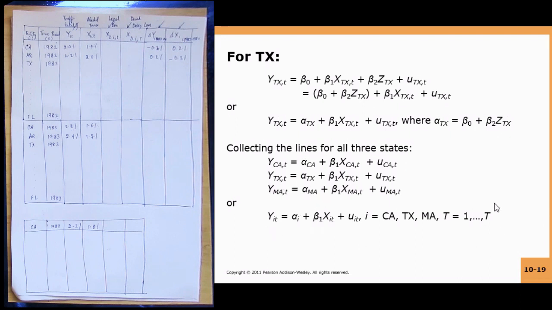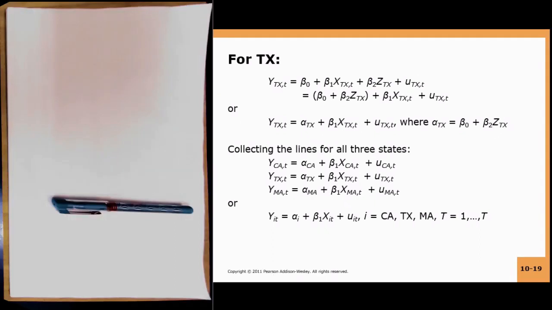In order to be more general, you can write Y it is alpha i, which is dependent upon the ith entity, plus beta 1 X it plus u it. Now just see that beta 1, the coefficient, across California and all the states remains the same. So for generality, we say Y it is equal to alpha i plus beta 1 X it plus u it.